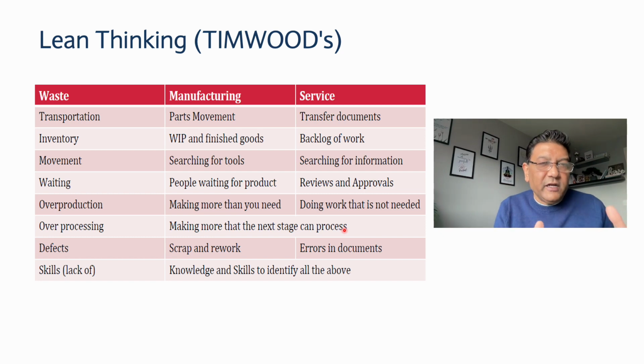There will be inventory piled up in between workstation 1 and workstation 2, because the second workstation cannot process that much. So that is over processing for the first one. Also, again, the same example: if you have to work on something and you reach the standard, you met the standard, but you're still trying to process again and again, that is a wasteful activity as well.